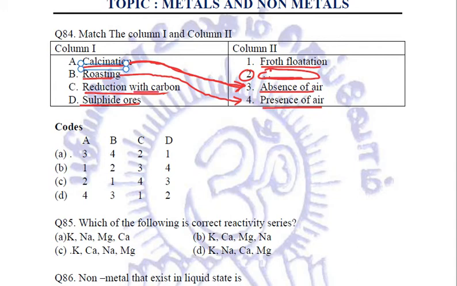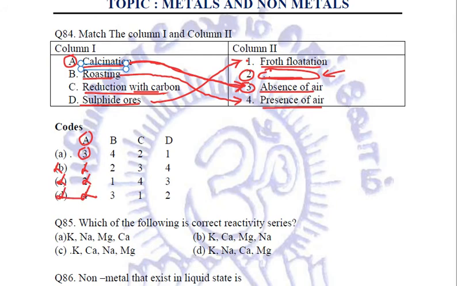Reduction with carbon, froth flotation. No, froth flotation is related to the enrichment of sulfide ores, the concentration of ore. Sulfide ores are concentrated by the process of froth flotation. So for reduction with carbon, there must be something here. We are not yet able to relate what it was, but we can still match the other things. A is matched with 3. So A matched with 3, the rest are not 3, all are wrong answers.